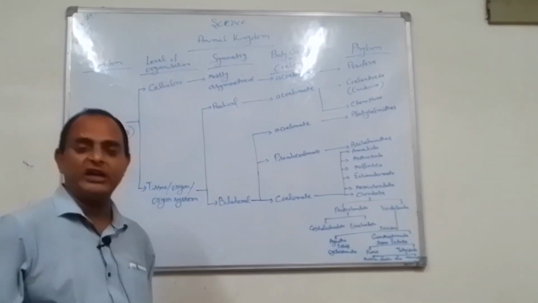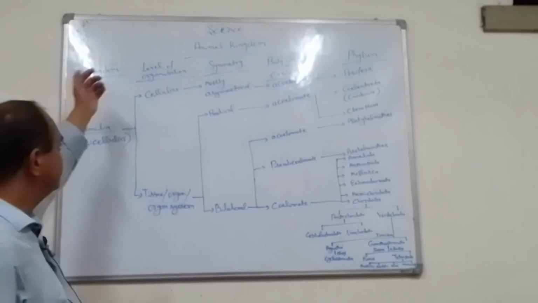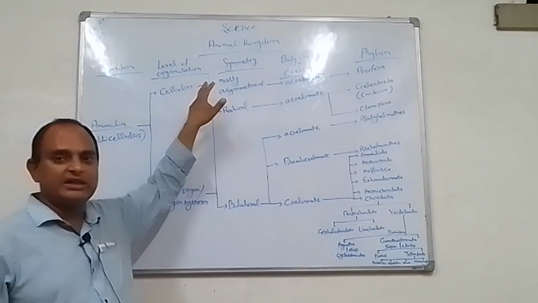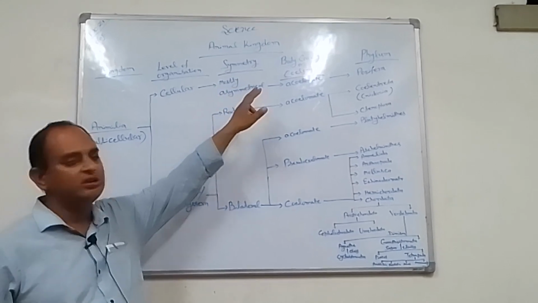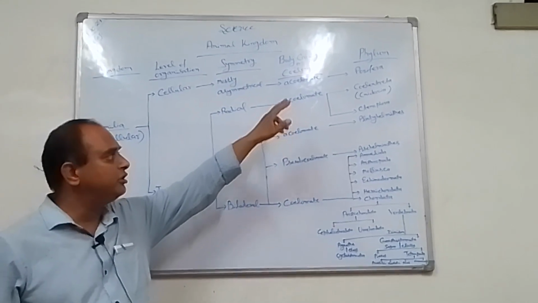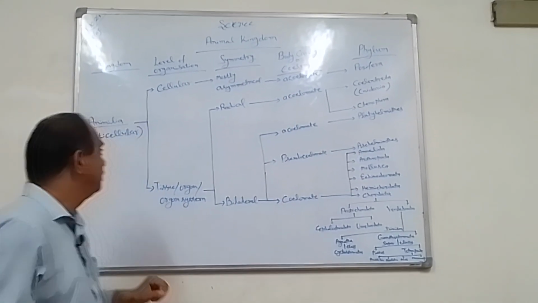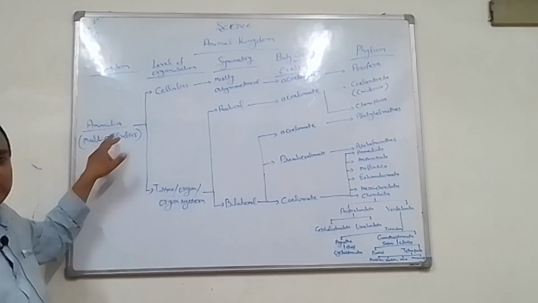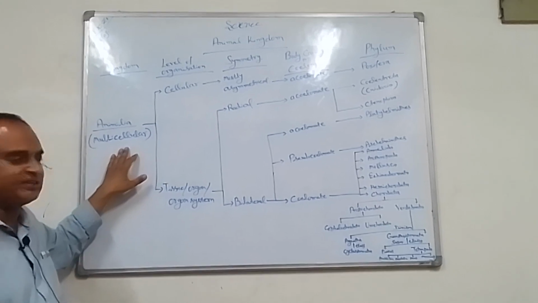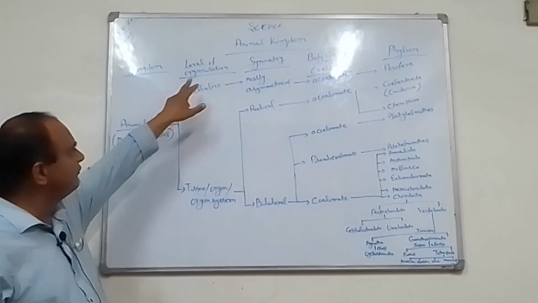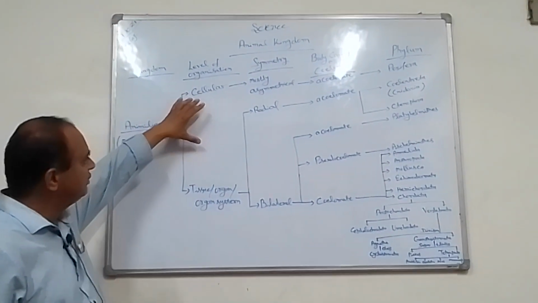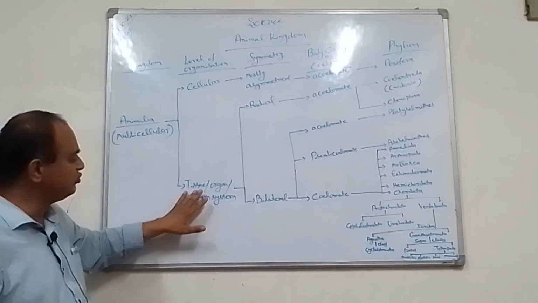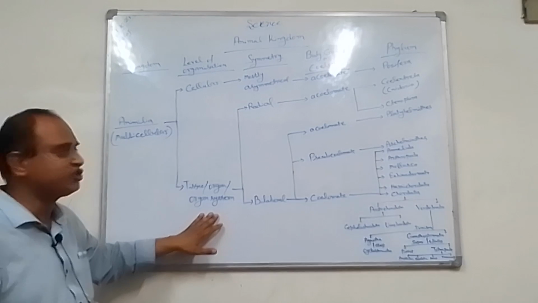The classification of the animal kingdom is categorized on some parameters: kingdom, level of organization, symmetry, body cavity or coelom, and phylum. In kingdom, the animal kingdom is also known as Animalia, the group of multicellular organisms. On the basis of level of organization, there are two kinds: cellular or tissue, and organ or organ system level of organization.